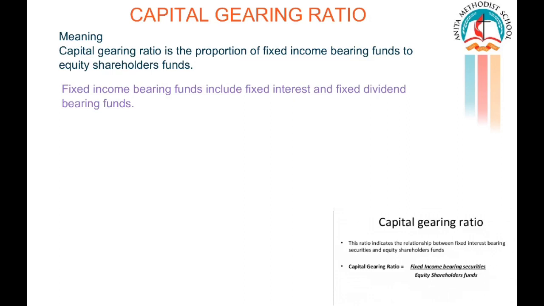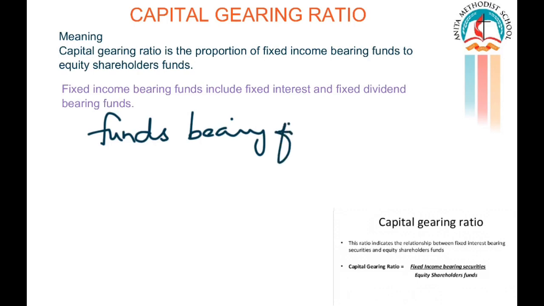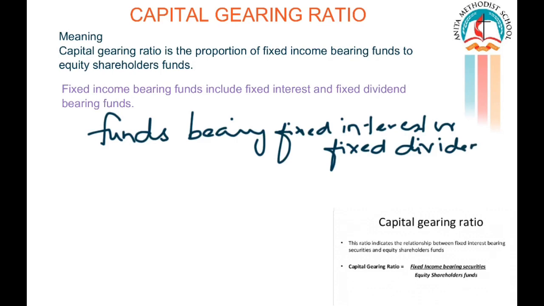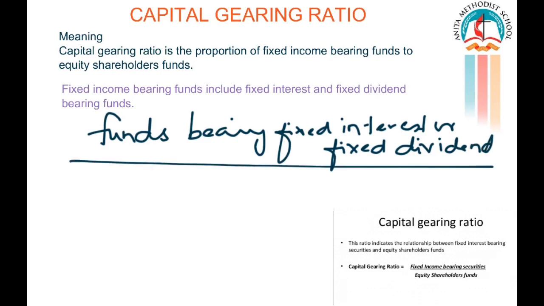What is the formula to find out capital gearing ratio? Funds bearing fixed interest or fixed dividend, divided by equity shareholders' funds.